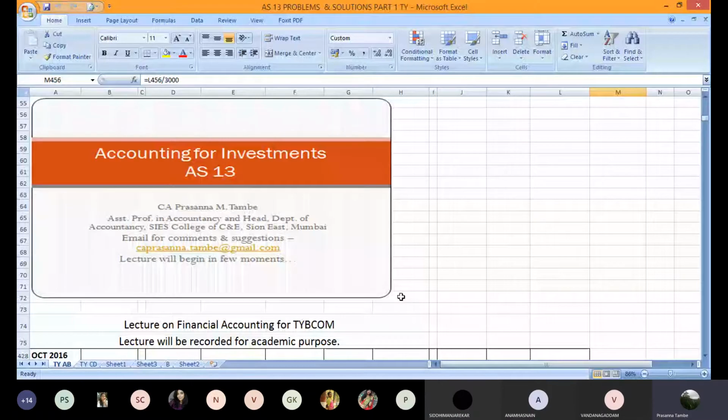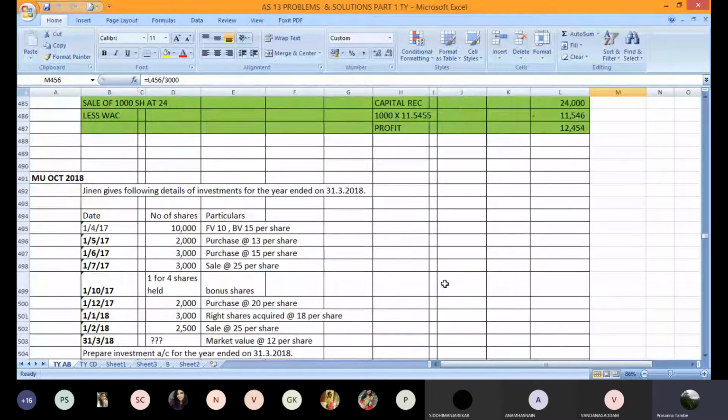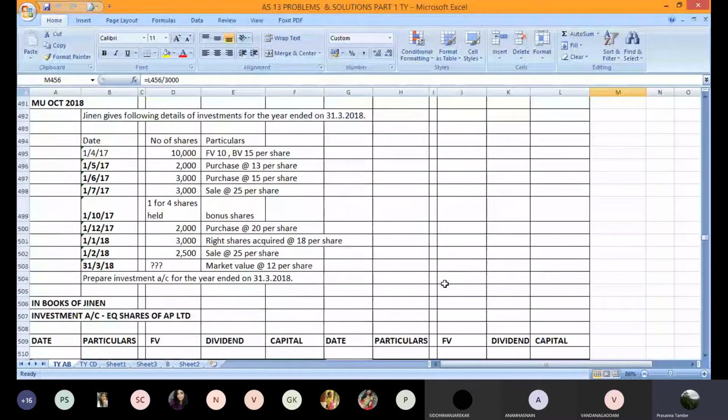Okay, so in the morning we did one question on accounting for investments that was based on shares, and we discussed the pre-acquisition dividend and accounting for right renouncement and so on. Now we'll do one more question on the same topic, the question which you already have, that is October 2018. You are given the data for investments of one Mr. Jinin for the year ended 31st March 2018. Let's quickly go through the data.